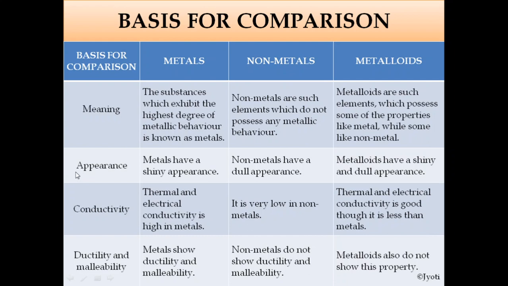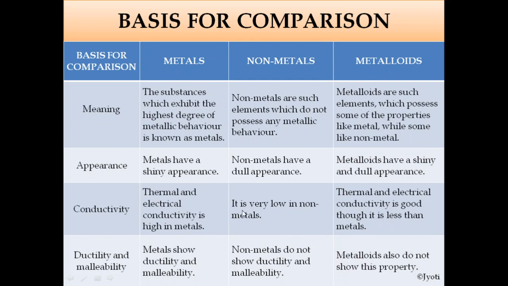If we take appearance as the basis of comparison, then metals have a shiny appearance, non-metals have a dull appearance, metalloids have a shiny and dull appearance. Okay, that means in some states they have a shiny appearance, and in some states they have a dull appearance. Conductivity, thermal and electrical conductivity is very high in metals.